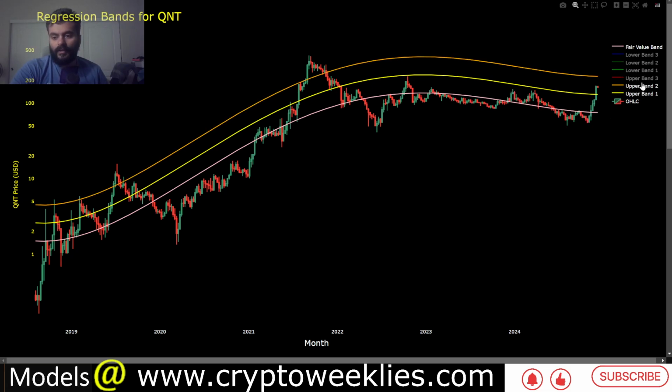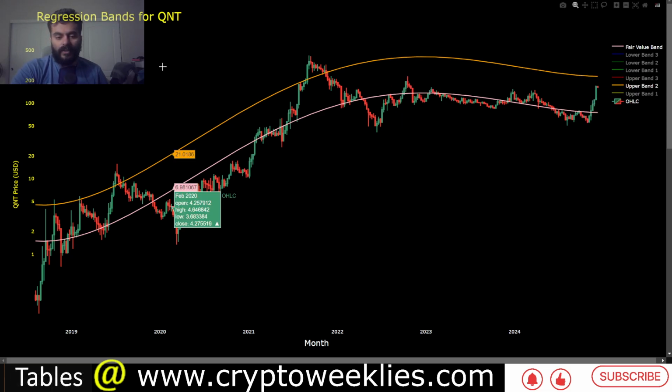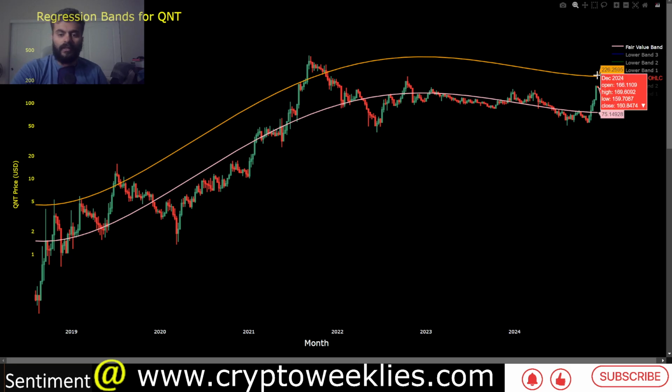The key level to watch is the 2 standard deviation line, right now coming in at around $226. If Quant were to go to those levels, one could imagine, as prices are barely 5% above this orange line, that unless the shape of the regression function changes, $226 would provide a significant level of resistance.